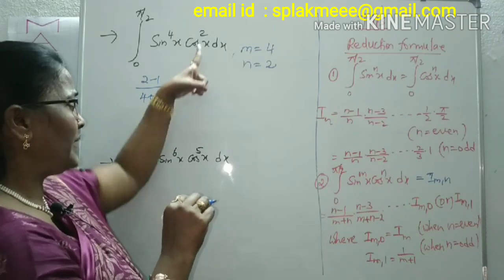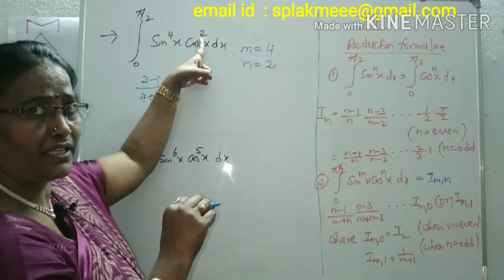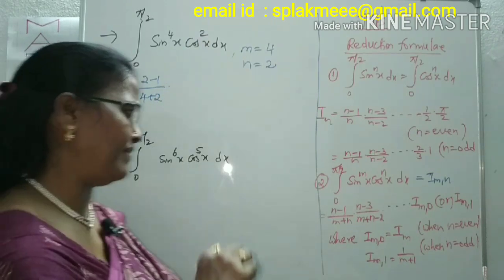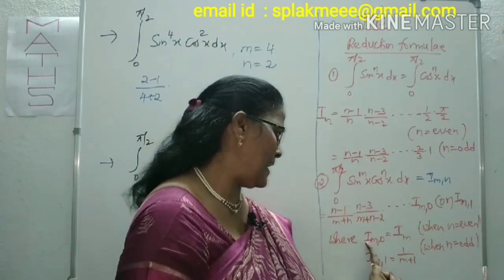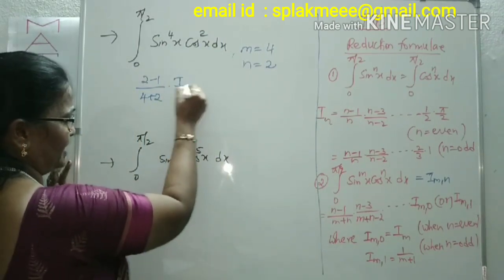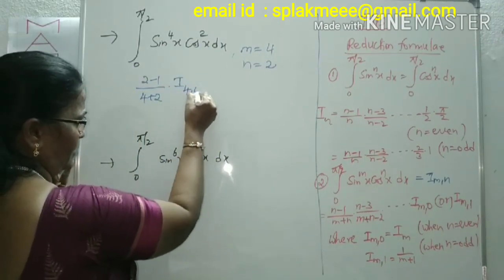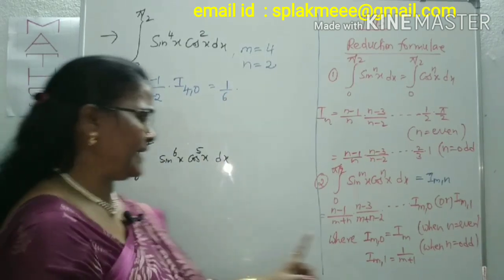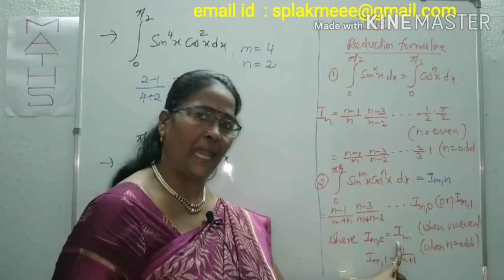What is n now? You can concentrate on n. N is what here? 2. Is 2 even or odd? 2 is clearly an even number. If n is even, what can you get? I m comma 0. Means we can write here I m comma 0. M is 4, so 4 comma 0. That is 1 by 6 into I 4 comma 0. I m comma 0 is now simply I m.